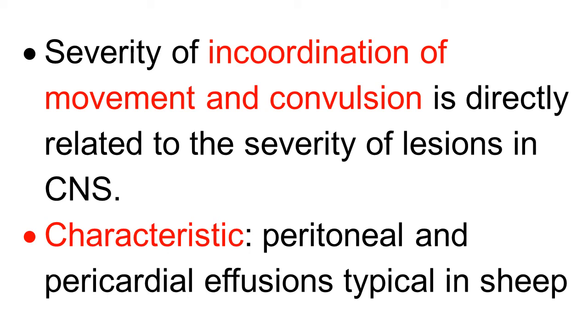If the lesions are less severe, there are mild symptoms; if more, severe symptoms. In sheep, a characteristic thing observed is peritoneal and pericardial effusion in this Clostridium perfringens type D infection.